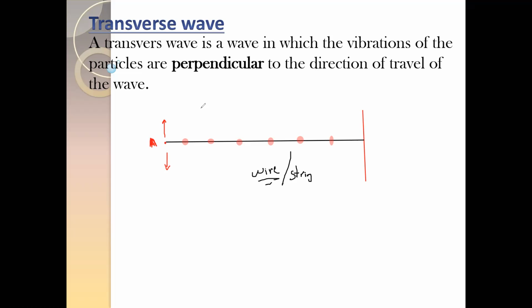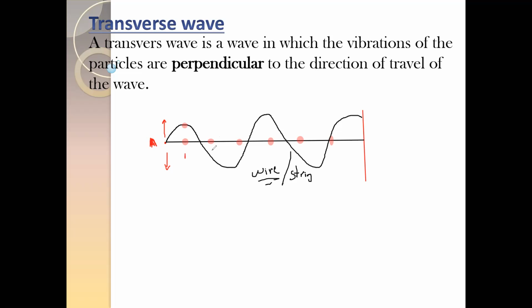When you move this end up and down, what will you observe? You will observe a wave. And when you observe this wave, what will be the new position of the particles? Originally, if I say this was particle 1, what is the new position of particle 1? Particle 1 will be at the top.